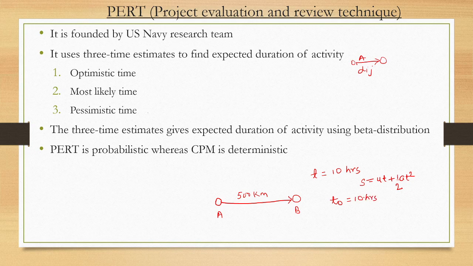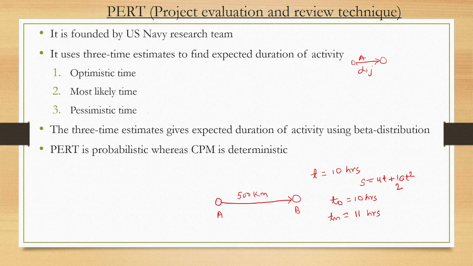Generally, if you are driving a car, you have to take a break. You cannot go directly from one point to another without a break. So that is the most likely time. Let's say you take a break of 1 hour, so the most likely time is 11 hours.